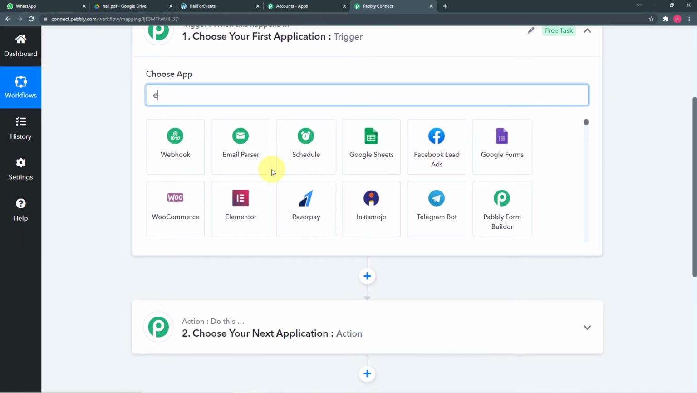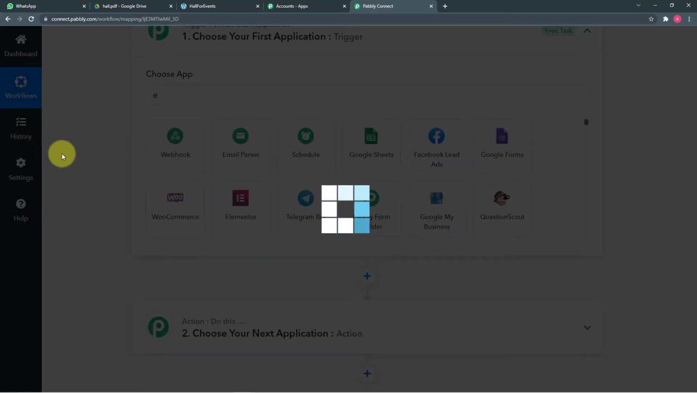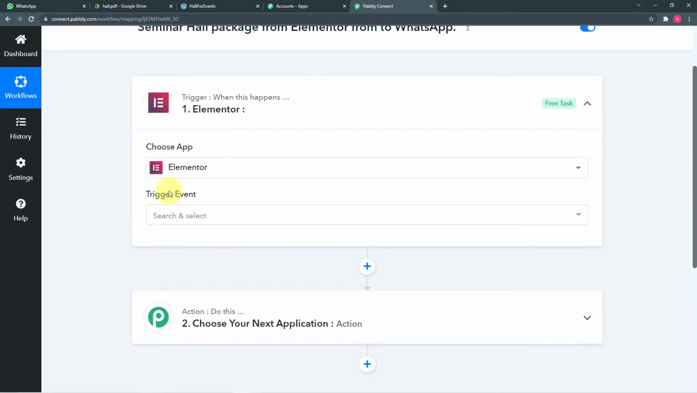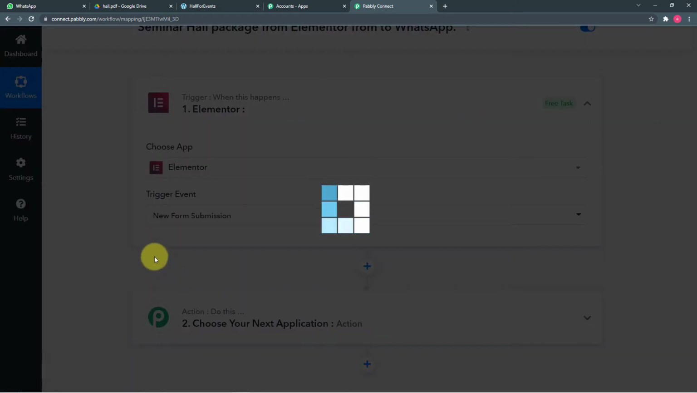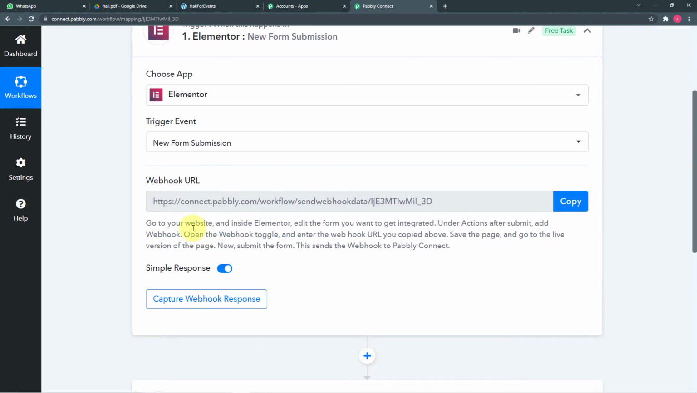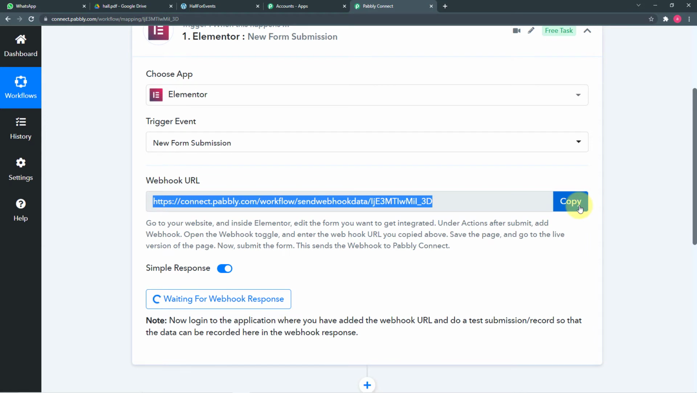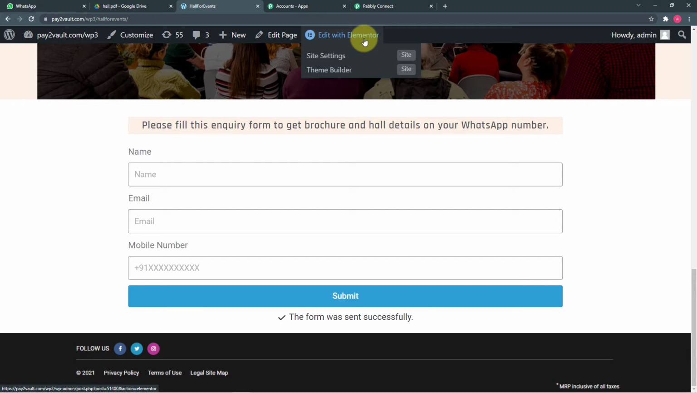So first of all, you have to click here on this trigger window, and from this choose app bar, choose your application as Elementor, this one. And from this trigger event, select this new form submission, and then it will generate this kind of URL. So this is called a webhook URL, and by using this URL, we are going to connect the Elementor form with Pabbly Connect. So you just have to copy this URL from here and go to your website's page, and I am going to edit this website by clicking here on edit with Elementor option.